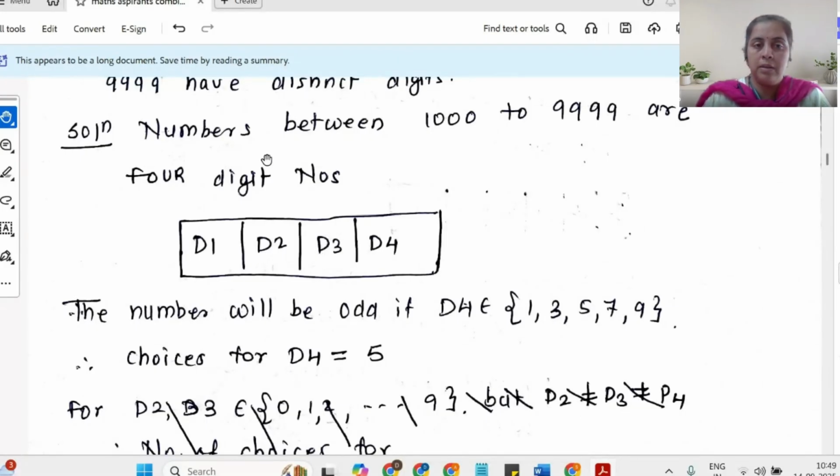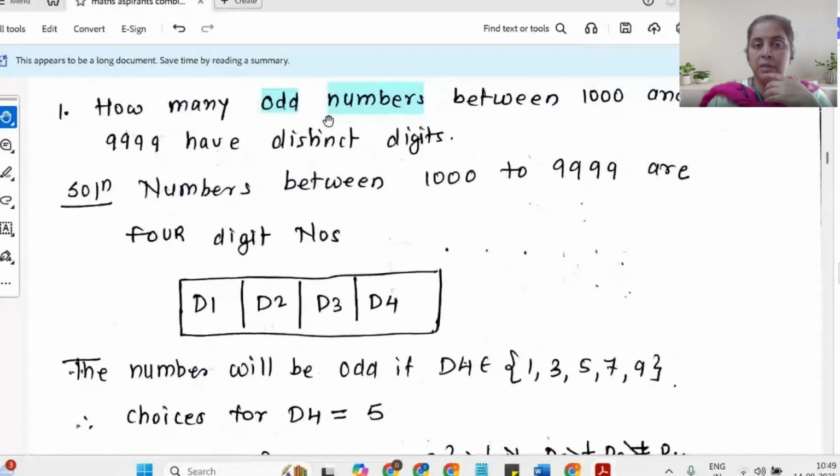The number of odd numbers with distinct digits, my required answer, will be the product of the choices I have for D1 times D2 times D3 times D4. What I'm applying is the multiplication principle. Let us talk about D4 first, because in the question they have mentioned my number is going to be odd.